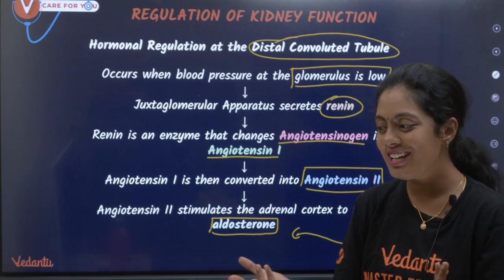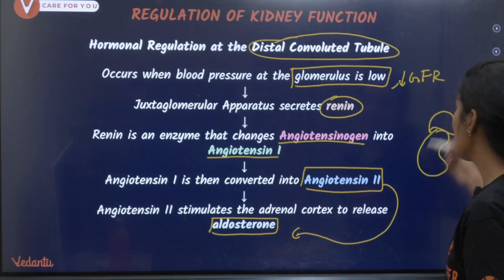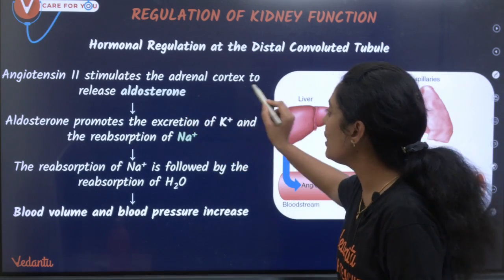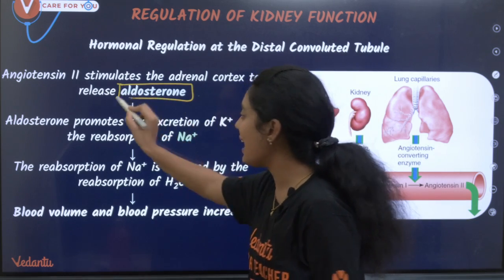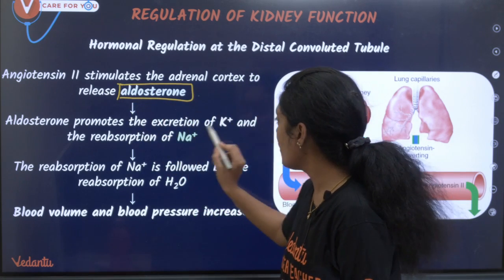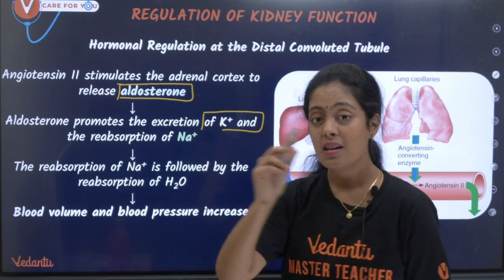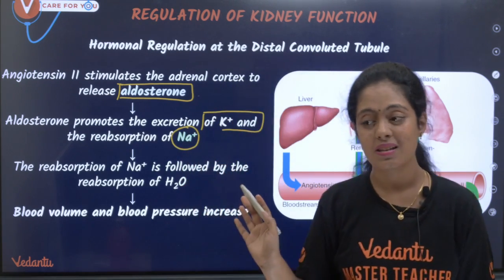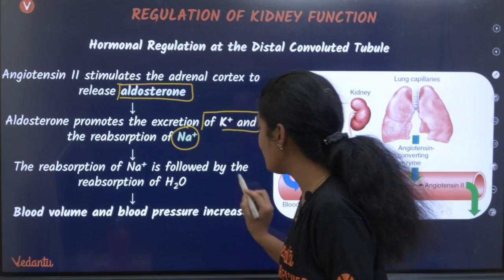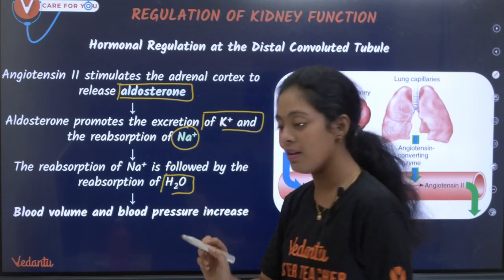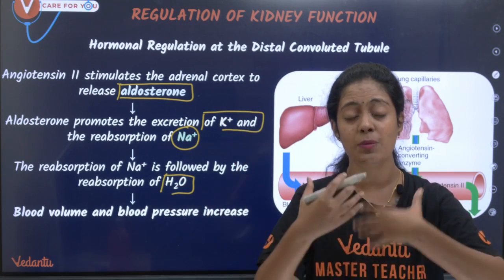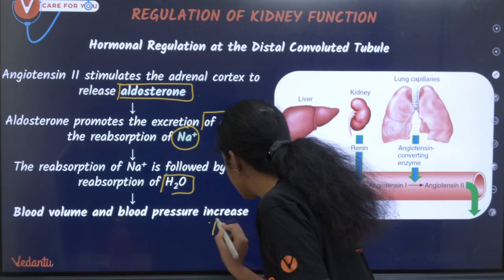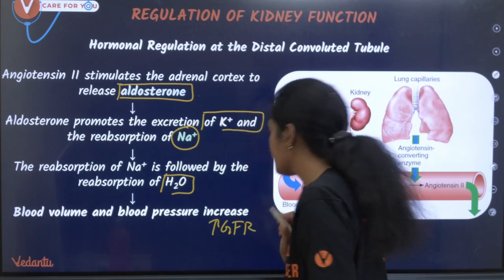My GFR again increases. Okay, understood, children? Very, very, very, very important. So angiotensin 2 stimulates the adrenal cortex to release aldosterone. Aldosterone promotes the excretion of K+. Remember, excretion of K+ and reabsorption of Na+. Okay, the reabsorption of Na+ is followed by the reabsorption of water, and as a result, the blood volume, the body fluid volume is brought back to normal. Okay, the blood pressure increases, and as a result, the GFR increases.